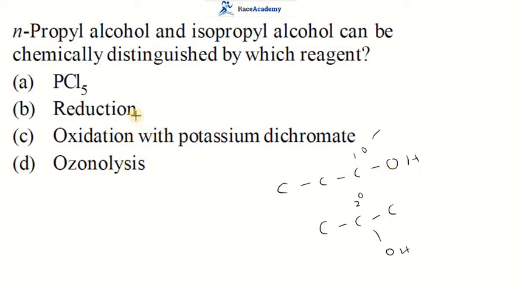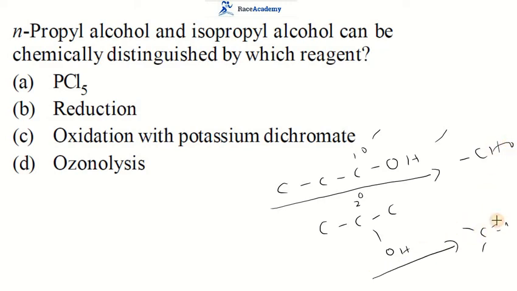Usually when you treat these alcohols with strong oxidizing agents, primary alcohols will give aldehydes and secondary alcohols will give ketones, with oxidizing agents like potassium dichromate or potassium permanganate. So the right option for the question is option C.